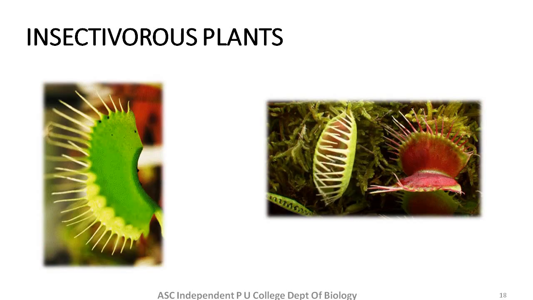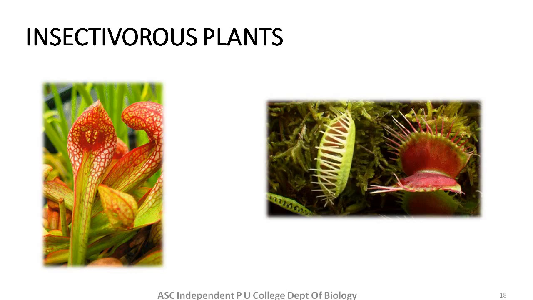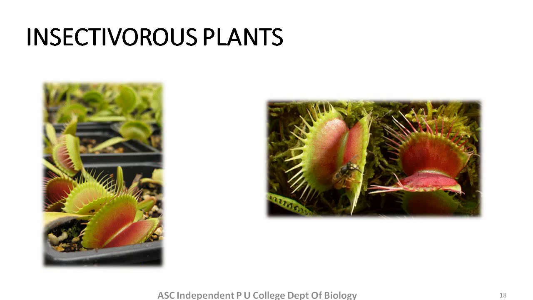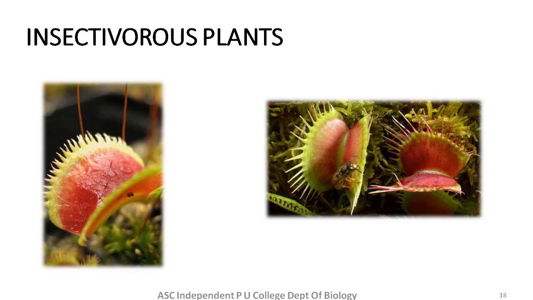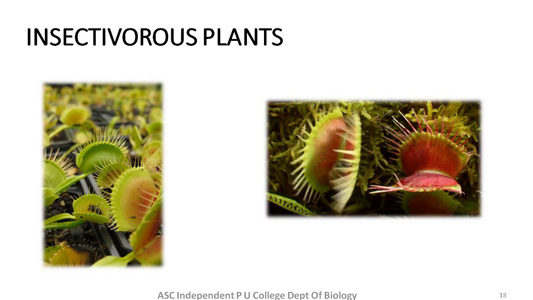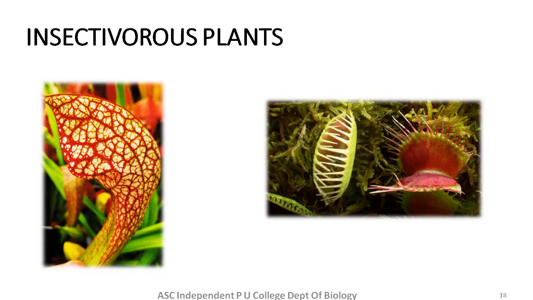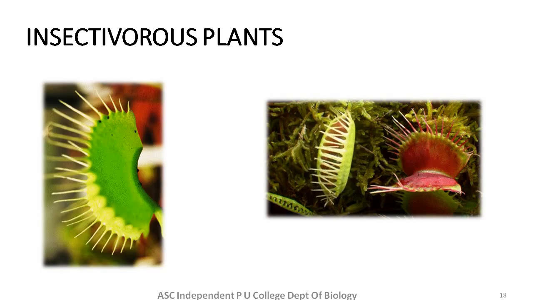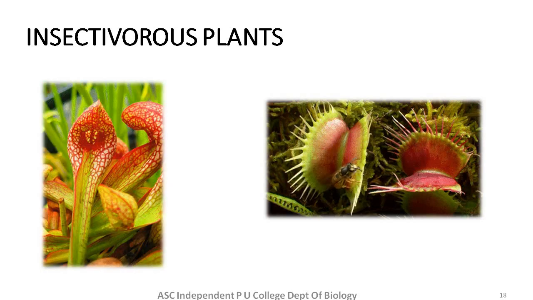In this slide, you can see various insectivorous plants. We can see round-leaved sundew, Drosera, pitcher plant, Venus flytrap. All these are examples of insectivorous plants.